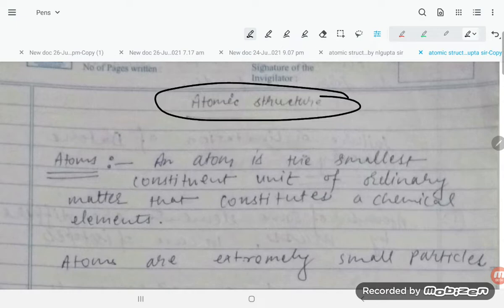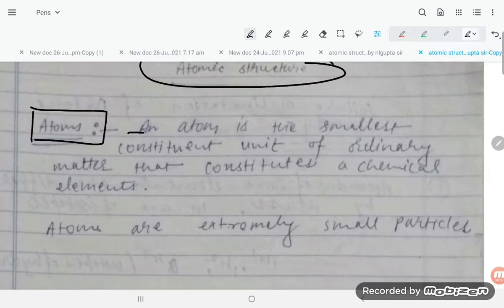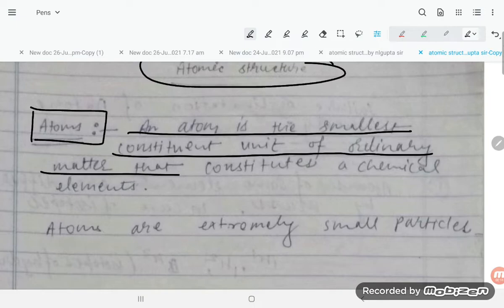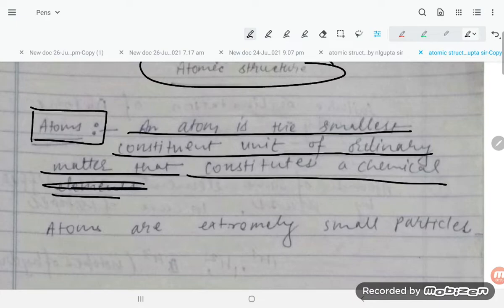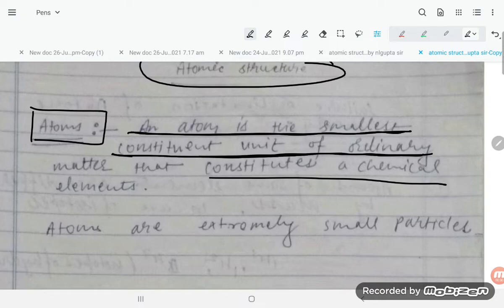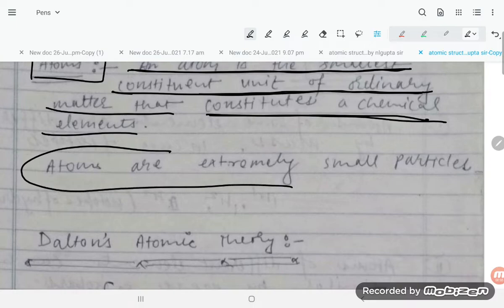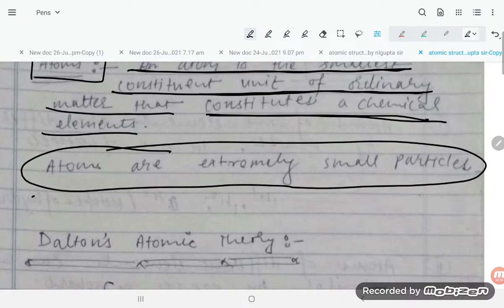Firstly, let us try to understand the meaning of atoms. An atom is the smallest constituent unit of ordinary matter that constitutes a chemical element. Atoms are extremely small particles.